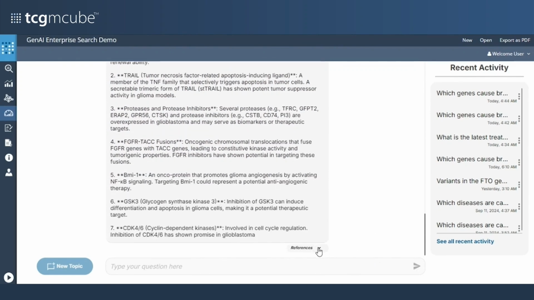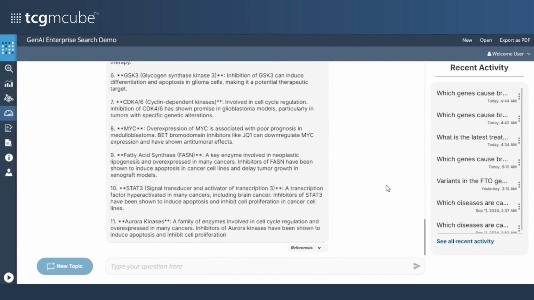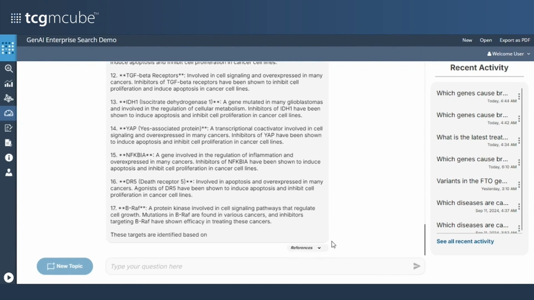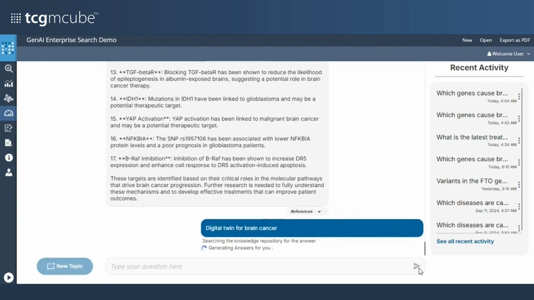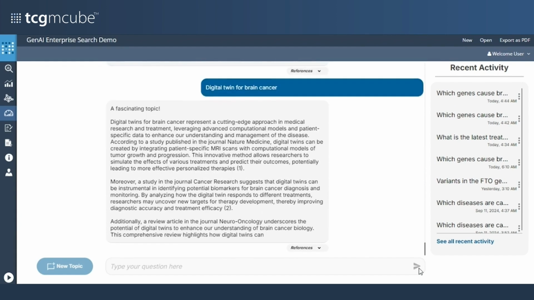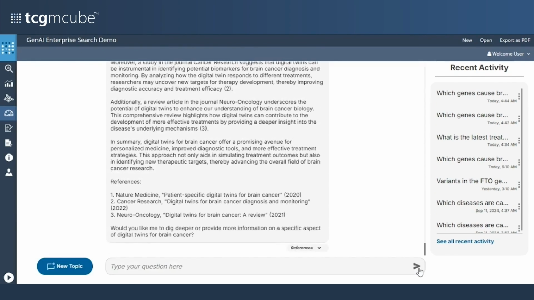Now, with this response, we can try asking more difficult questions, questions on something really new age. One of the things that's coming up in a big way nowadays is the use of digital twins. And as a researcher, I want to understand how digital twins can help with brain cancer. So again, I go in and type out digital twin for brain cancer, hoping that the solution is going to give me some response. And yes, it does. Even the solution thinks it's a very fascinating topic and gives a detailed response, along with references to certain journals and papers.